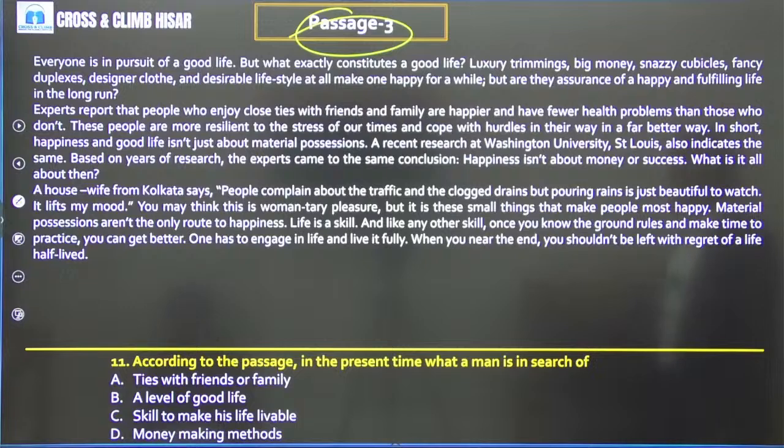It lifts my mood. You may think this is momentary pleasure, but it is these small things that make people most happy. Material possessions aren't the only route to happiness. Life is a skill, and like any other skill, once you know the ground rules and make time to practice, you can get better. One has to engage in life and live it fully. When you near the end, you shouldn't be left with regret of a life half lived, right?